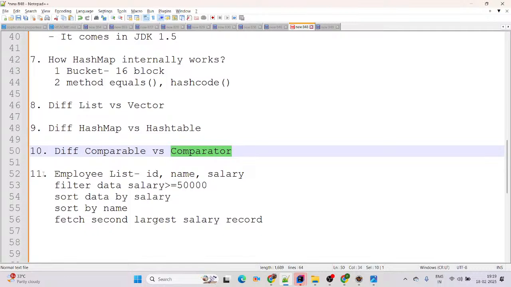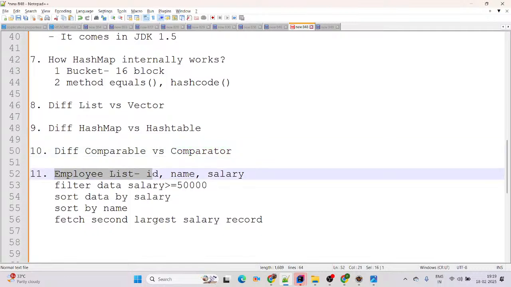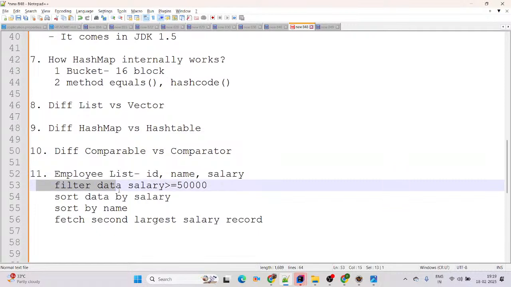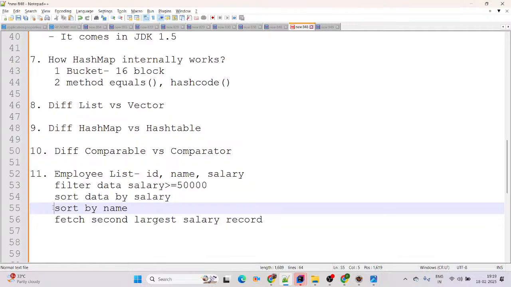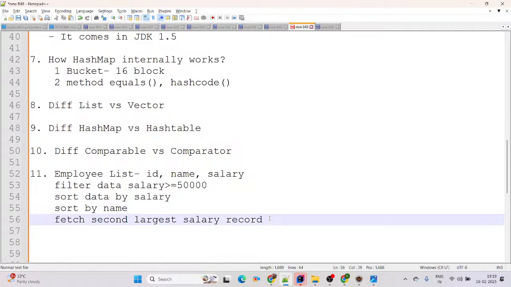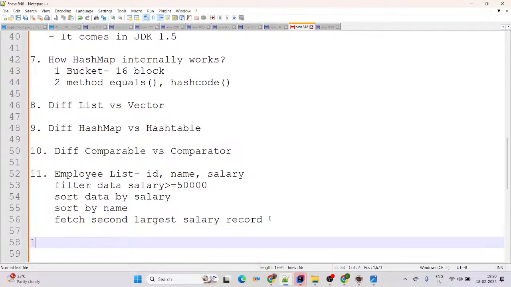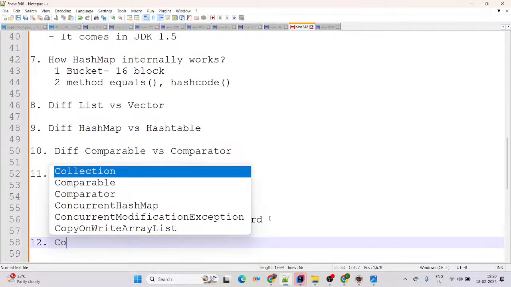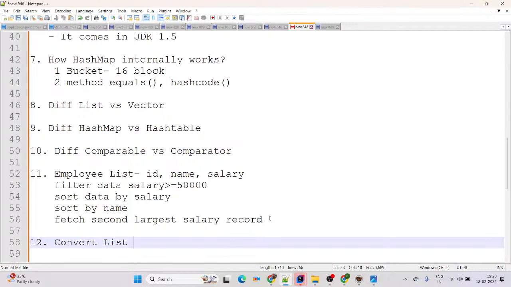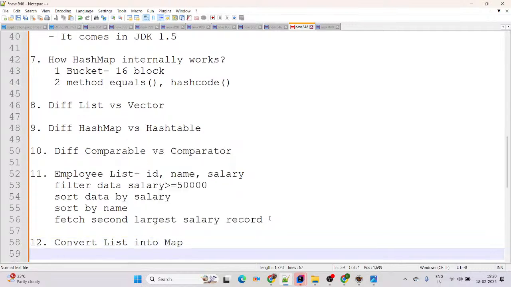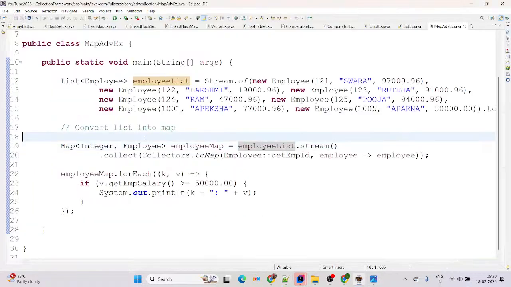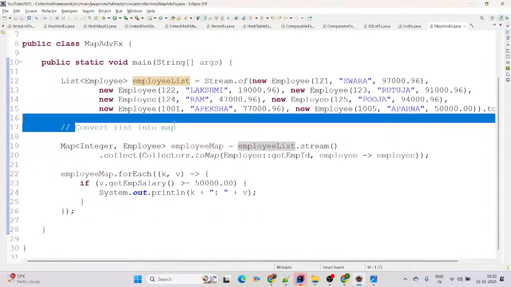Now there will be some questions on Stream API, like you have an employee list with ID, name and salary, then filter data on salary, sort data by salary, sort by name, sort by age, sort by DOB, then fetch the second largest salary, fetch the largest salary, then do the summation of salary. Such a number of questions come on Stream API. And for the 12th question, convert list into map, and again you can simply go ahead with the filtration. The last program we have covered here. Okay, convert list into map, the same sequence you can follow.